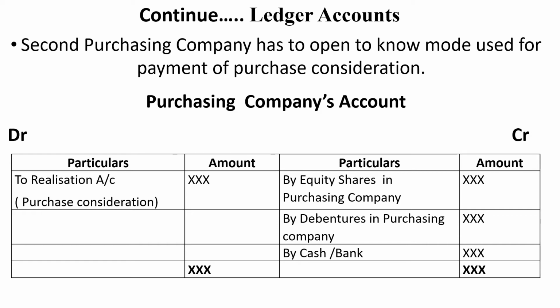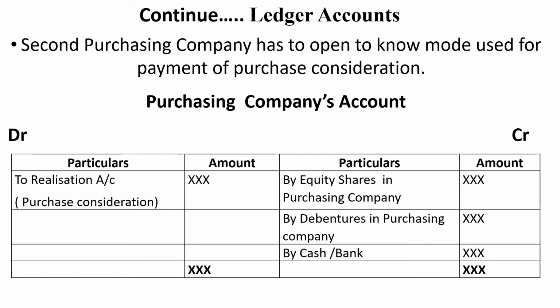If it is payment made in the form of debentures, you have to enter by debentures in the purchasing company account. If it is any cash payment made, you have to enter the credit side by cash or bank. Here there is no balancing. Debit side is equal to credit side.